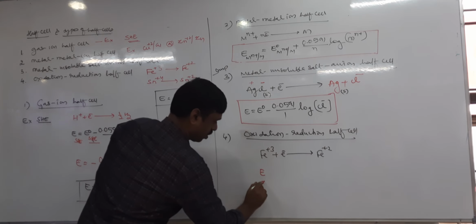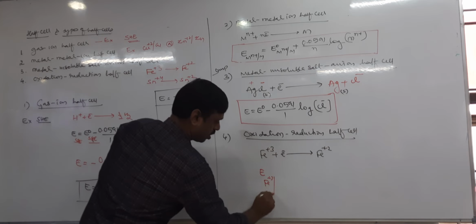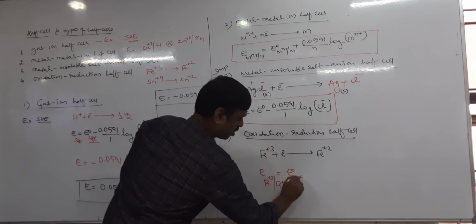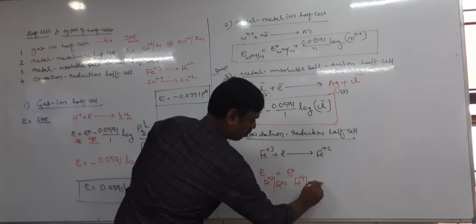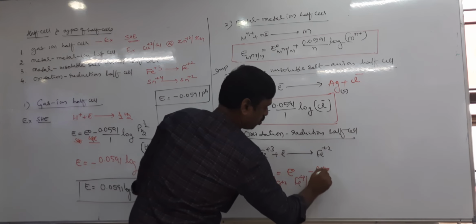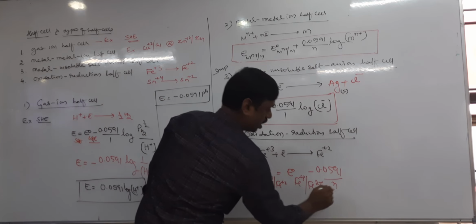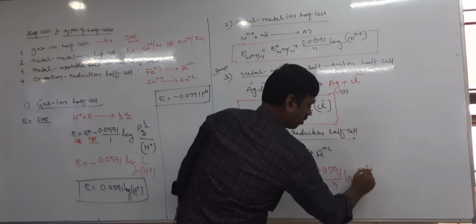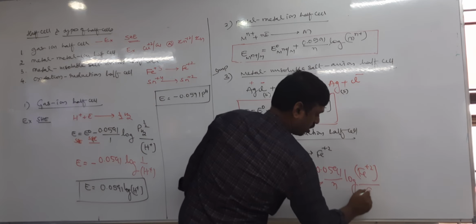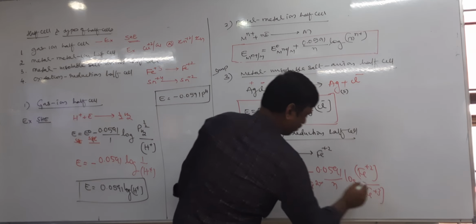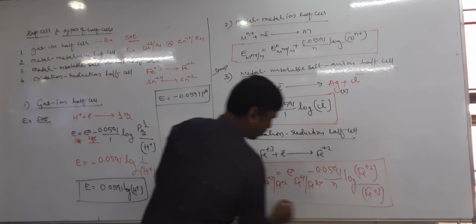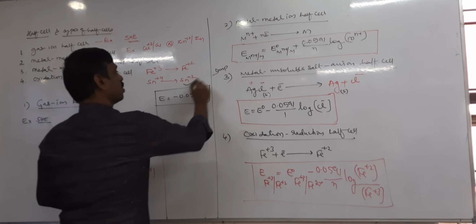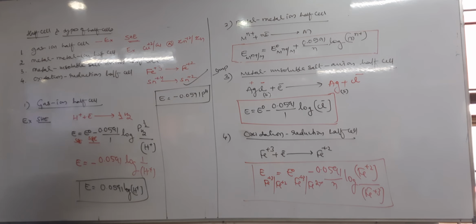E Fe+3/Fe+2 equal to E naught Fe+3/Fe+2 minus 0.0591 by n, n equal to of course 1, log molar concentration of Fe+2 divided by molar concentration of Fe+3. Then write the same equation for this also, for Sn+4 and Sn+2.